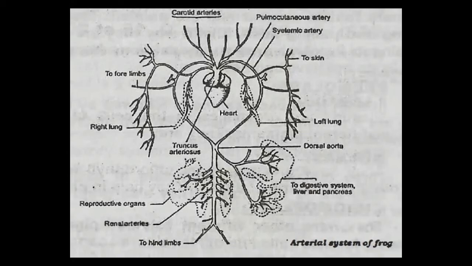Dorsal, I have told you the meaning of dorsal: dorsal means towards the back. So these two systemic arches join posteriorly and form a very broad vessel, called the dorsal aorta.